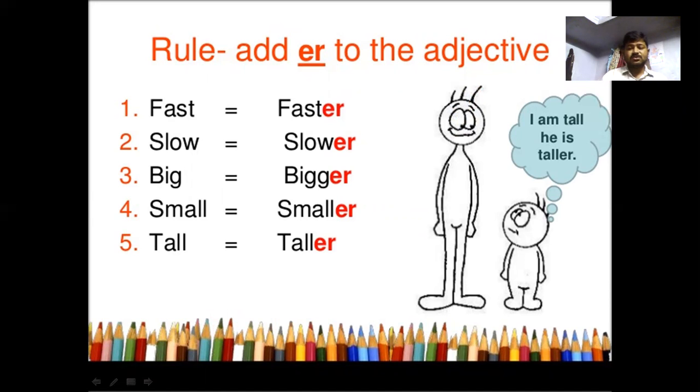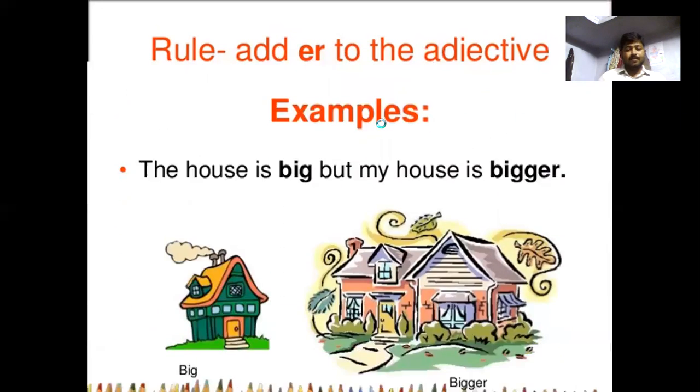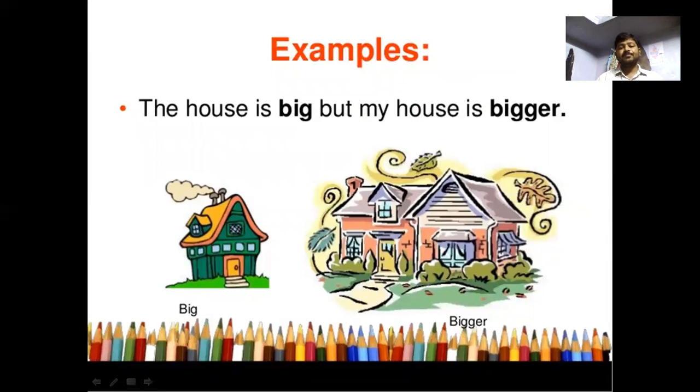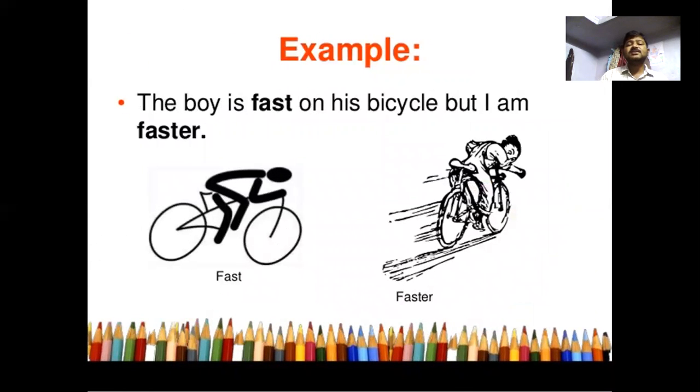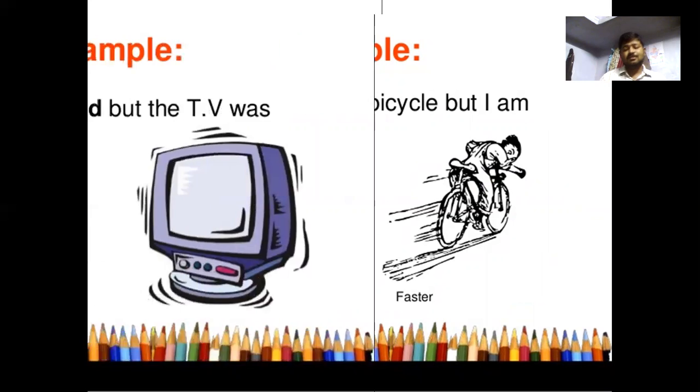That means positive and comparative degrees. The house is big, but my house is bigger. So we have seen the example right now. It's a comparison. The boy is fast on his bicycle, but I am faster.